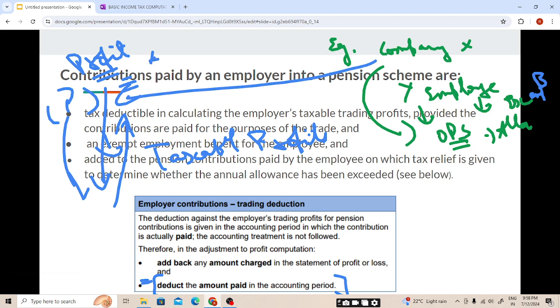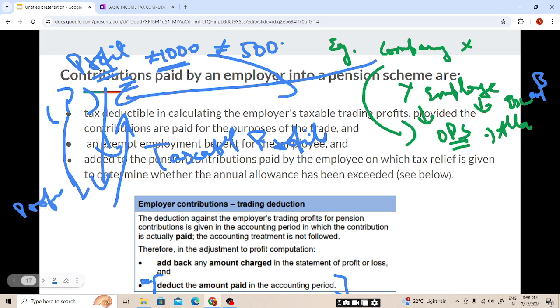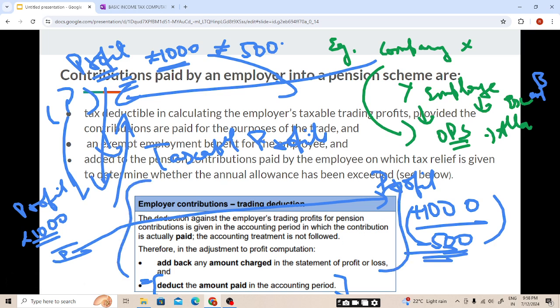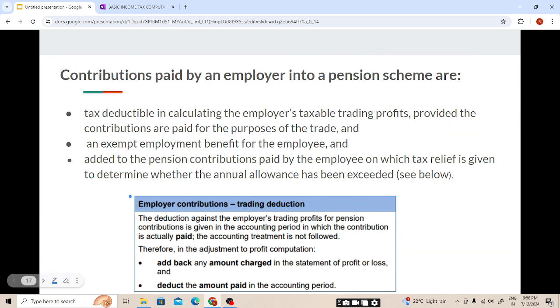Now for example, we need to pay 1000 for the employee's contribution, but we have only paid 500, students. So in our accounting books, we'll be showing profits less the expense of 1000. But when coming to the taxable profit, you need to add back the 1000, and from this you will be reducing 500 because you only paid 500. I hope this is clear. We'll be covering this topic in the next chapter and you will have a good understanding. So just keep an understanding of this topic.